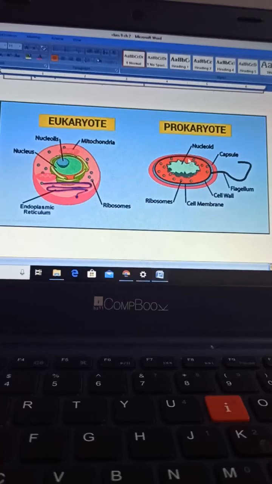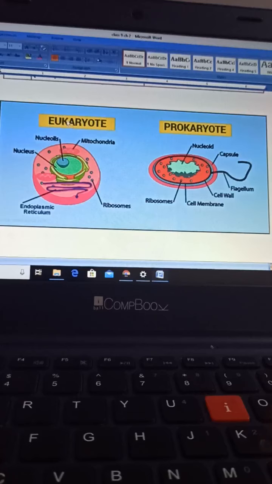Generally the organisms which are single celled, or those which developed in the early stages of life, when life was originating on the earth, have a prokaryotic nucleus and are known as prokaryotes. Whereas on the other hand, eukaryotes include higher plants, animals, multicellular organisms.